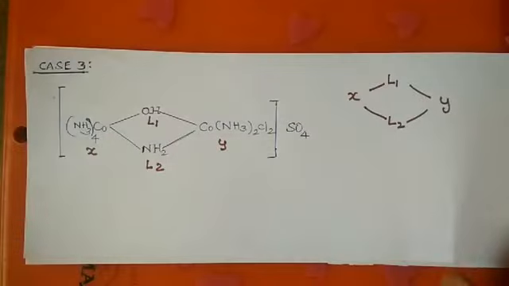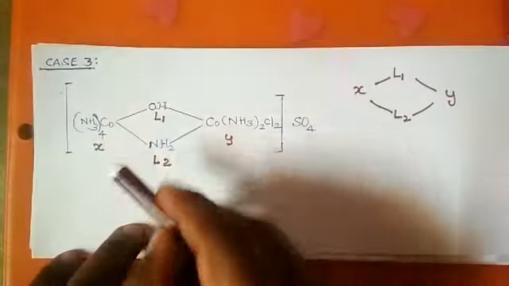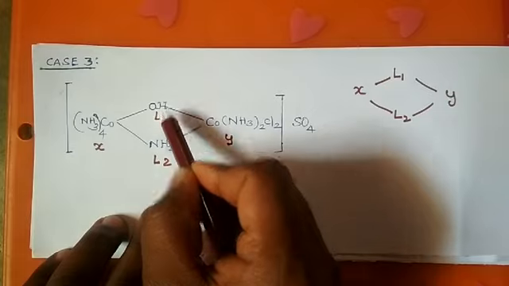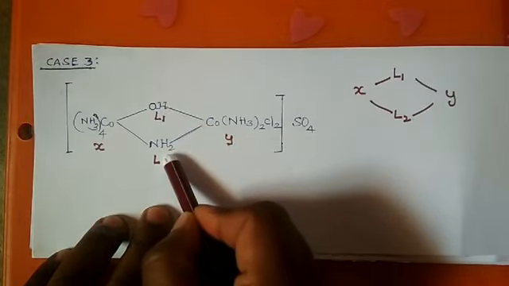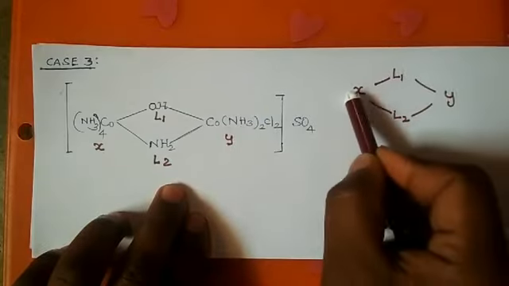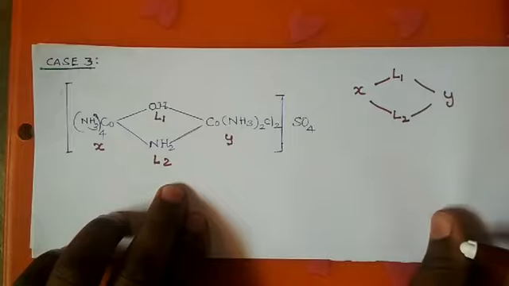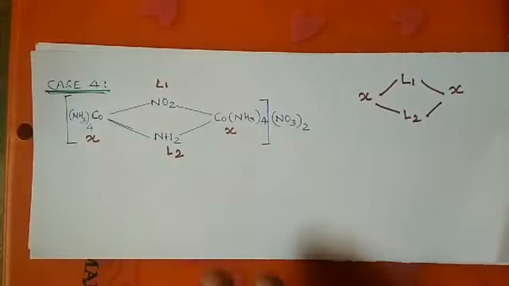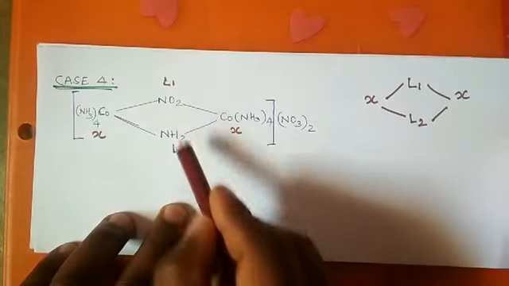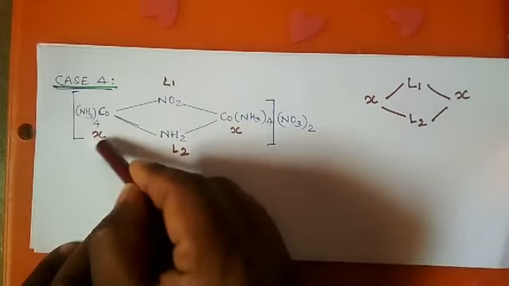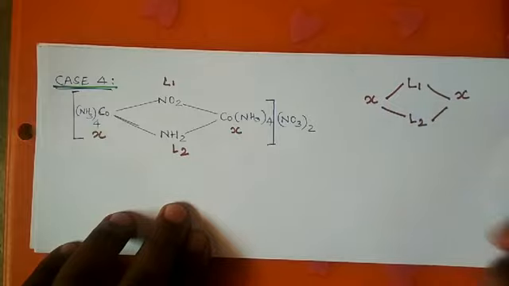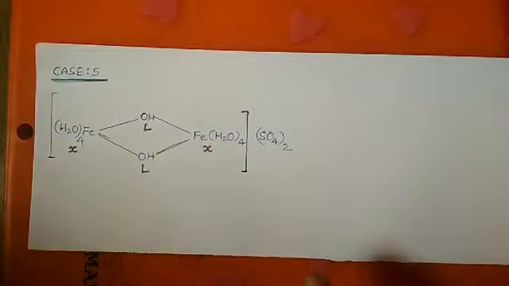When we go to the third case, the ligands and both the groups are different. There are two ligands, L1 and L2. Both the ligands are not the same and the groups are also not the same. Hence, L1, L2, with X on the left side and Y on the right side. This is the third case. Moving to the fourth case, the groups are the same on either side but the ligands are different. Hence, L1, L2, X, X. This is the fourth case.